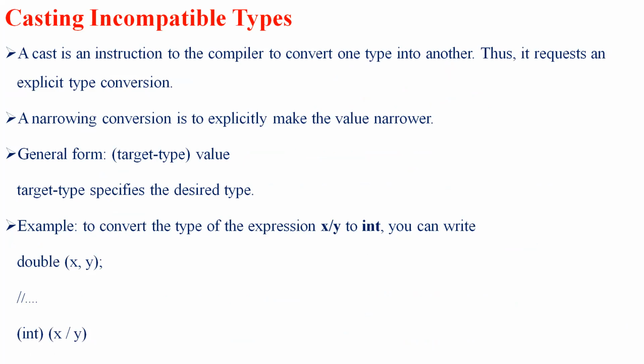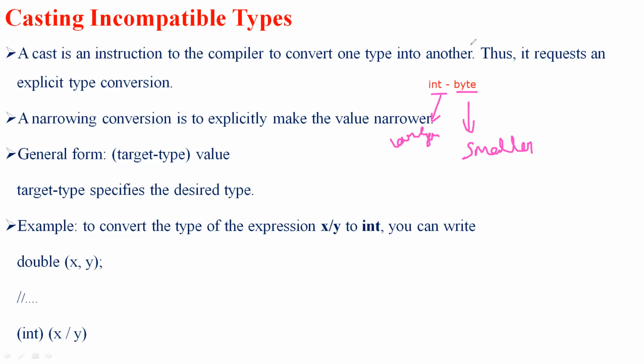For example, if I want to assign an int value to a byte, this conversion will not be performed automatically, since the byte, the destination type, has a smaller range. The byte is smaller when I compare it to my source data type, int, which is larger than byte.